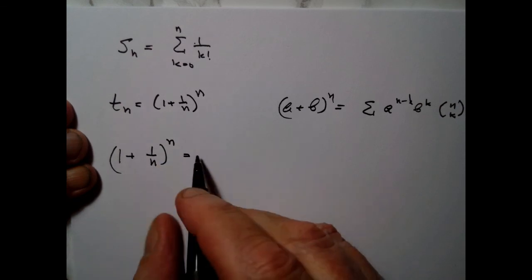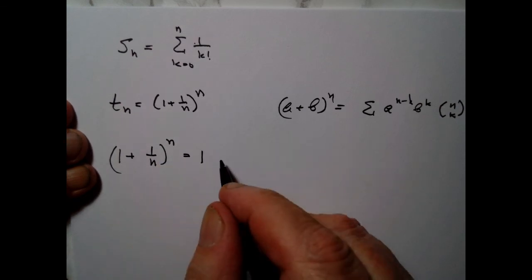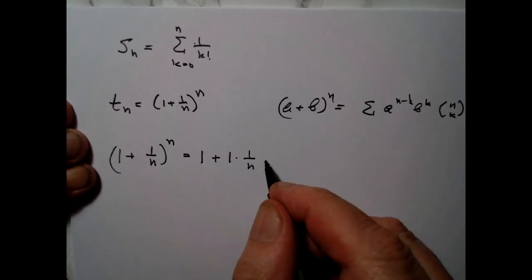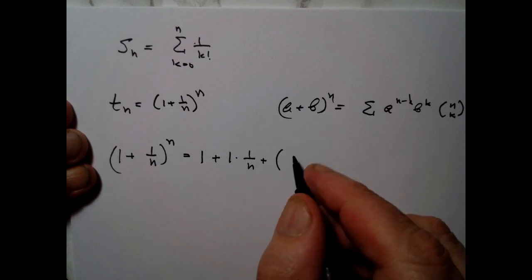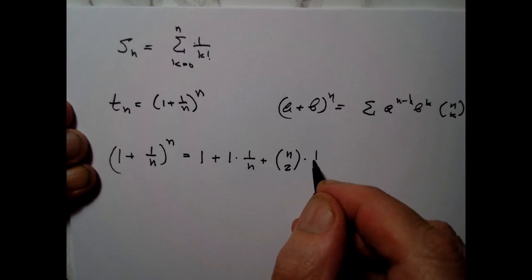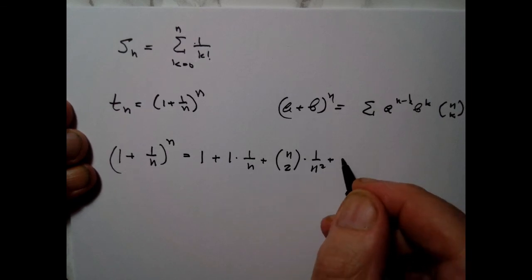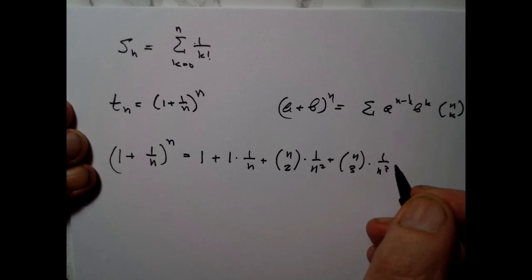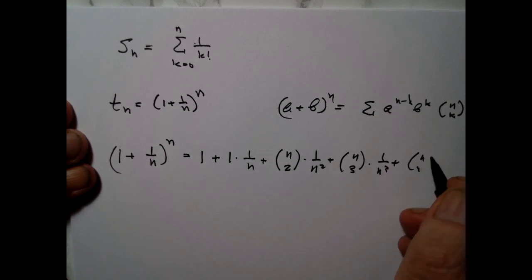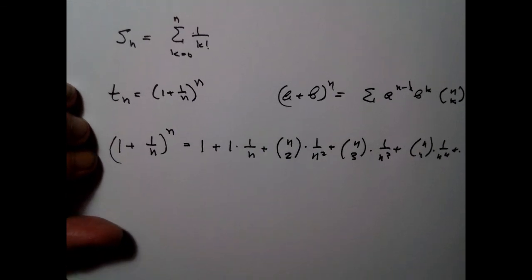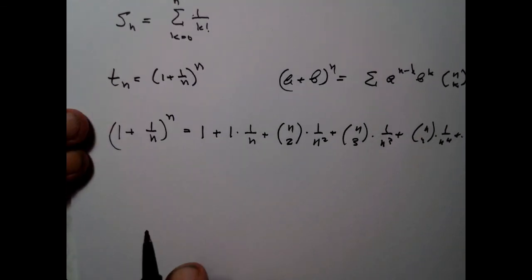Okay, so let's deal with (1 + 1/n)^n and write it down. The first term here will be 1, the next term will be 1 times 1/n, agree? The next term will be n choose 2 times 1/n^2, and then you will have n choose 3 times 1/n^3, plus n choose 4 times 1/n^4, plus etc. Do you agree with me so far?